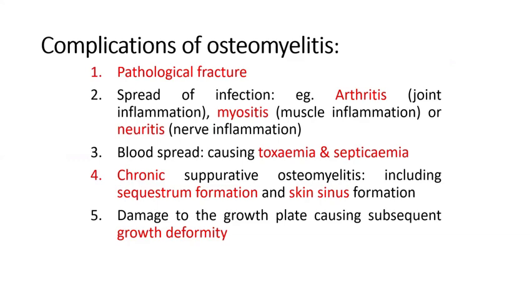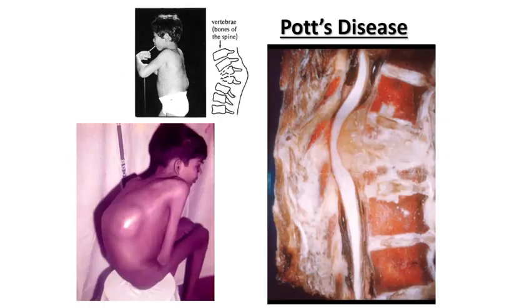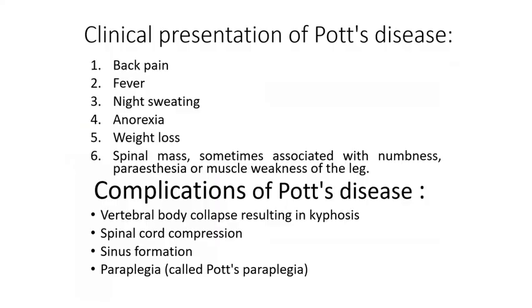Read about the causes of pathological fracture. That is another important thing. Extrapulmonary tuberculosis presentation, where the vertebrae are involved. Most commonly the lumbar vertebrae or lower thoracic vertebrae are involved with the tuberculosis infection. This is called Pott's spine. Again, what you are going to see are the granulomas. Caseating granulomas will be seen microscopically.